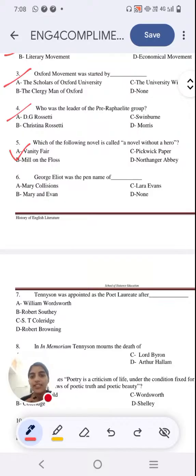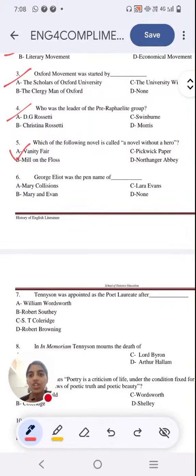And let's discuss the other options as well. Mill on the Floss is by George Eliot, and it's said to be her spiritual autobiographical novel. Pickwick Papers is by Charles Dickens. It's his first work. And Northanger Abbey is by Jane Austen, and it is said to be a satire of the Gothic genre.